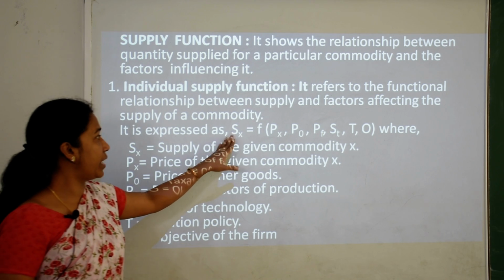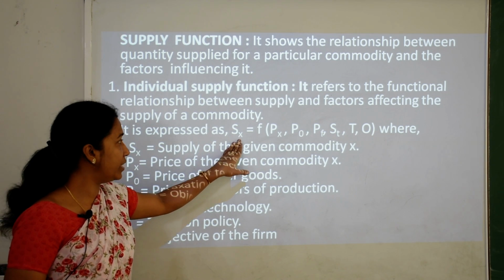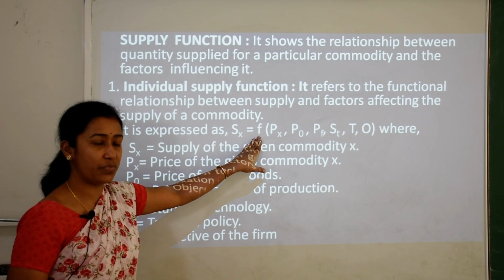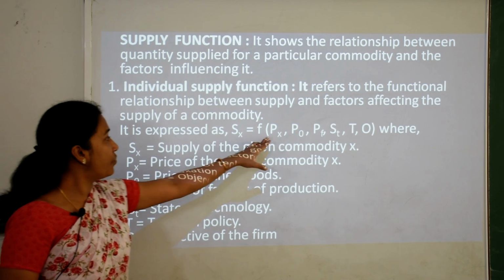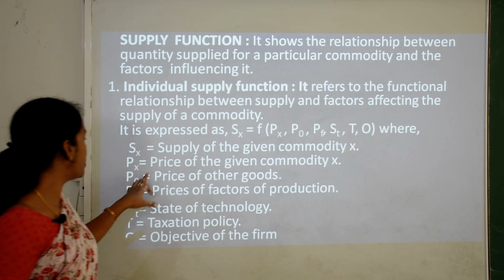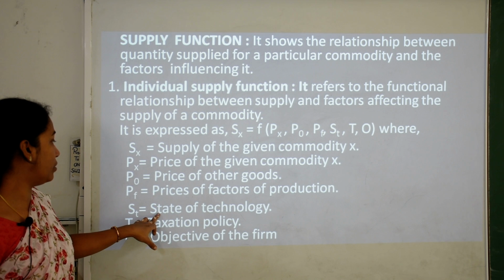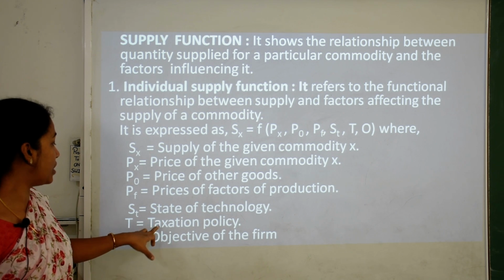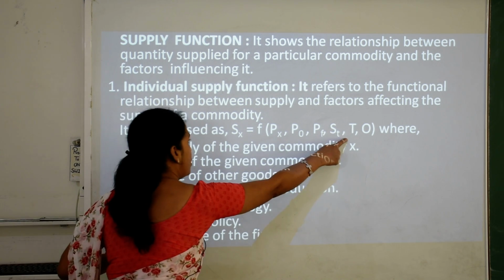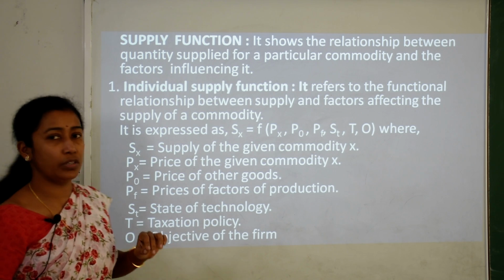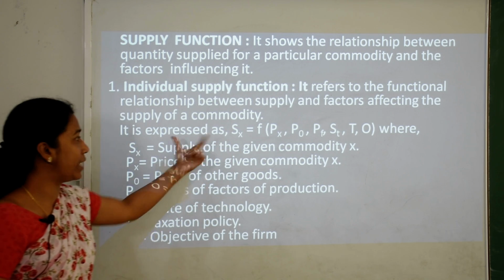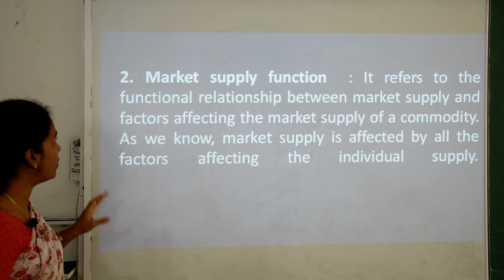It is expressed as supply of X commodity, say for example, is equal to F, that is functional relationship of price of X, price of other goods, price of factors of production, state of technology, taxation policy, and objectives of the firm. So it can be expressed like this. We can get this kind of equation.